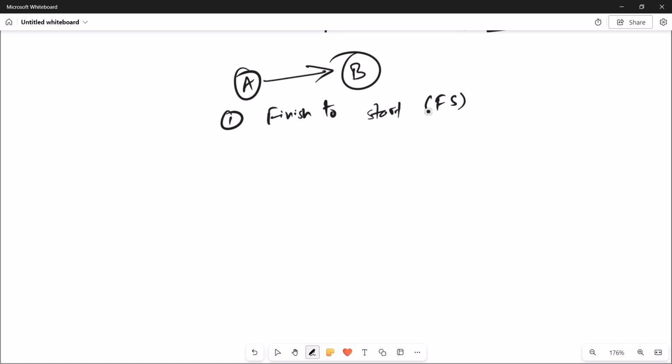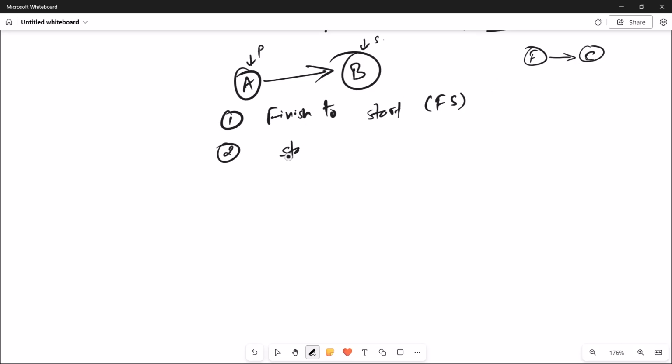And so what does this mean? If you have activity A and then activity B, let's say this is your predecessor task and this is your successor task. In this relationship, task B cannot start until task A is completed. For example, you cannot do concreting without finishing the form work. So concreting is your successor task, form work is the predecessor task, and these are related with a finish to start relationship.